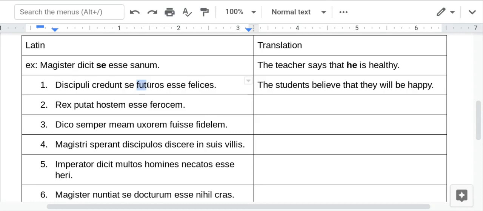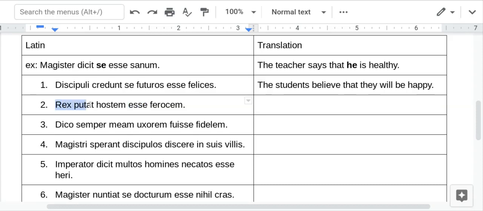In Latin, this verb is expressed with an infinitive form, but in English, we don't quite treat it like that. So your job is to look at what tense it is and what voice it is, active or passive, and then translate it naturally, like it's a regular verb.